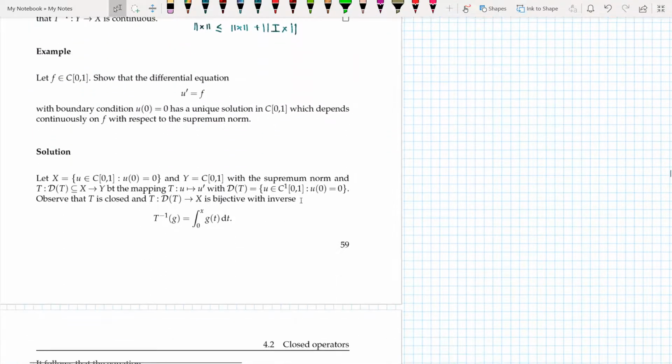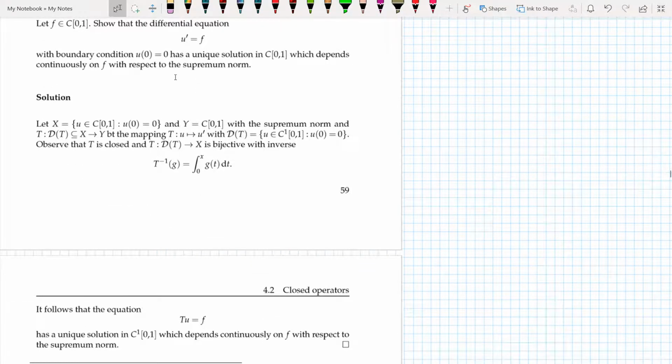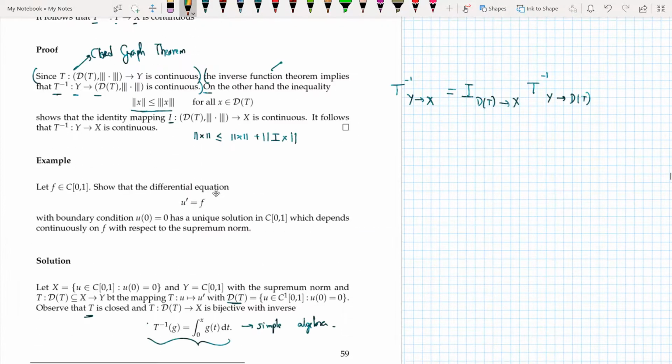And finally, in the final example, I show that I have a function in C[0,1]. Let f be an element in C[0,1], and I show that this differential equation u' equals f, with the boundary condition, has a unique solution in C[0,1] which depends continuously on f with respect to the supremum norm. So now if you finally look, this T is from C[0,1] to C[0,1]. Now if I just need to compare, it's just the application of the theorem above.